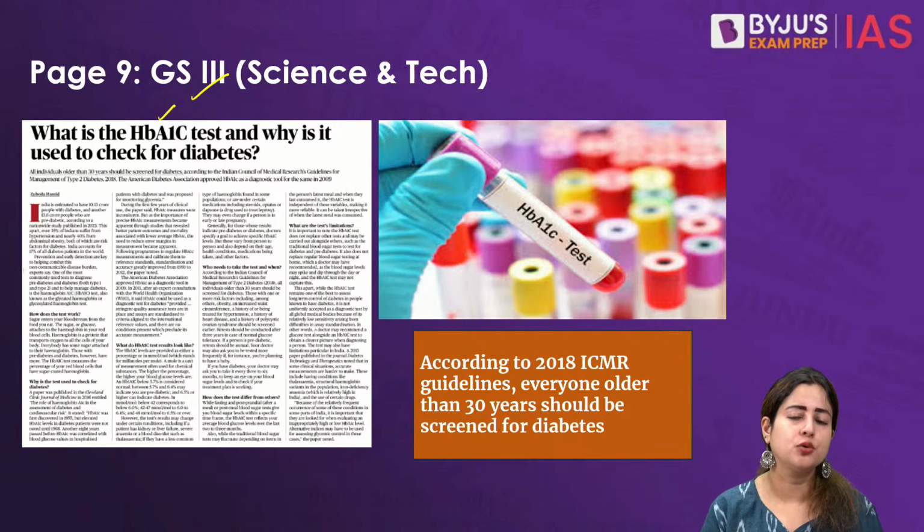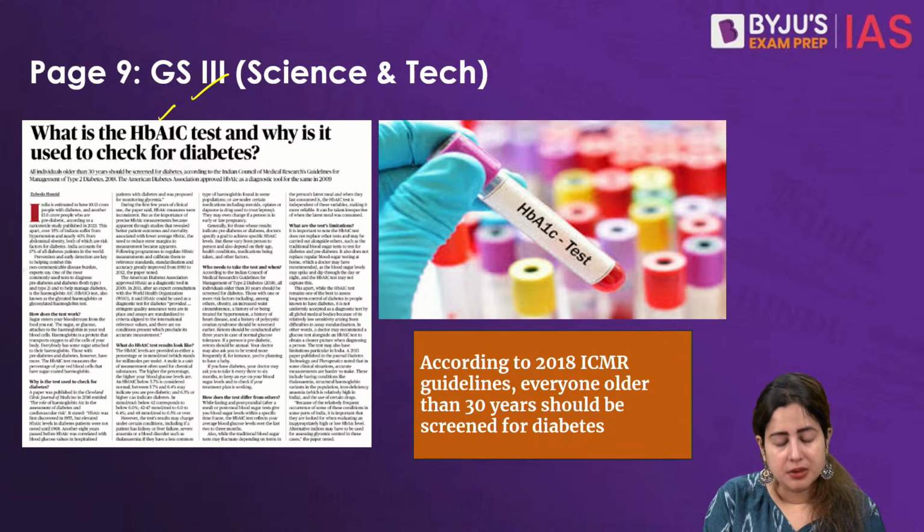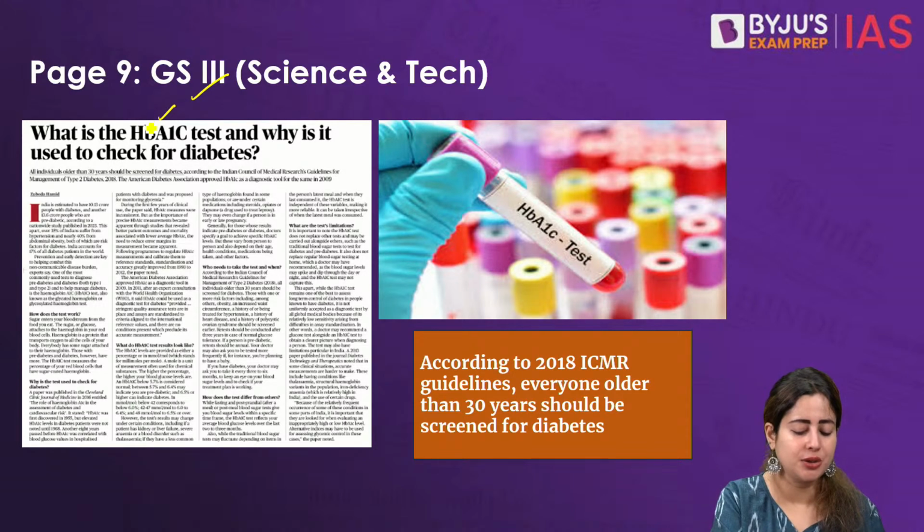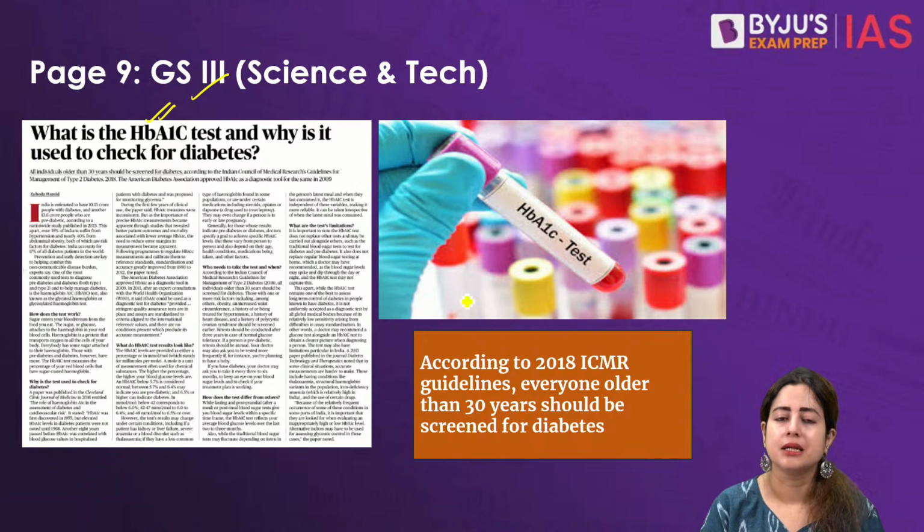For a very long time, only two other measures, fasting blood glucose and the post-food consumption blood glucose levels, were monitored. But ever since this particular HbA1c popularized across the world, it was a very big change in the way we see the problem of diabetes itself.